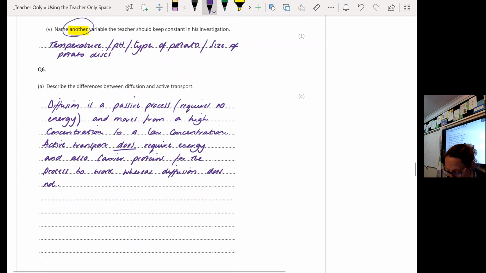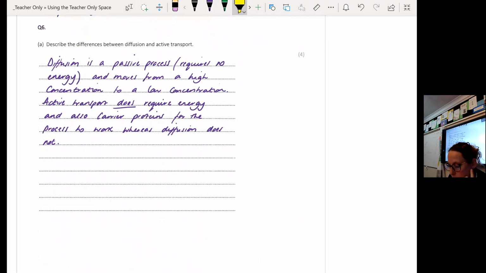Now this question 6 was quite well answered. The reason why some of you didn't get the full 4 marks is because obviously it was quite sneaky. I will talk you through the mark scheme. You got a mark for saying specifically that diffusion is a passive process. If you described what passive means, so a lot of you said it requires no energy, but active transport does, I gave you that mark, but you actually had to have passive. You need to tell me it was a passive process and that it moves from high concentration to low concentration, whereas active transport doesn't. All of you could tell me that, so well done. I was really pleased with you. Active transport does require energy.